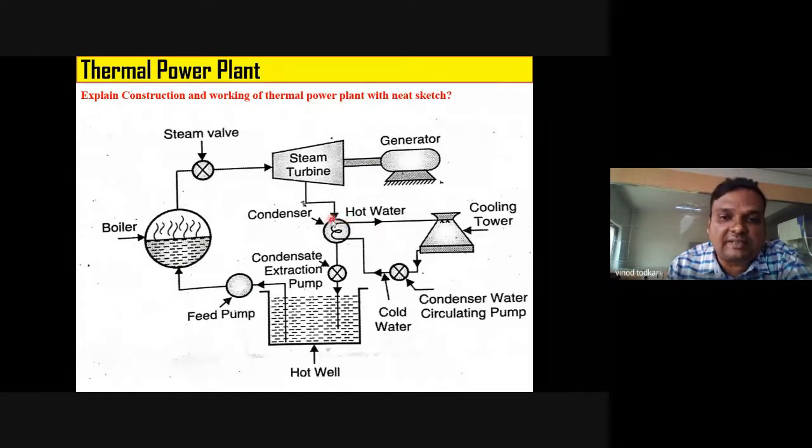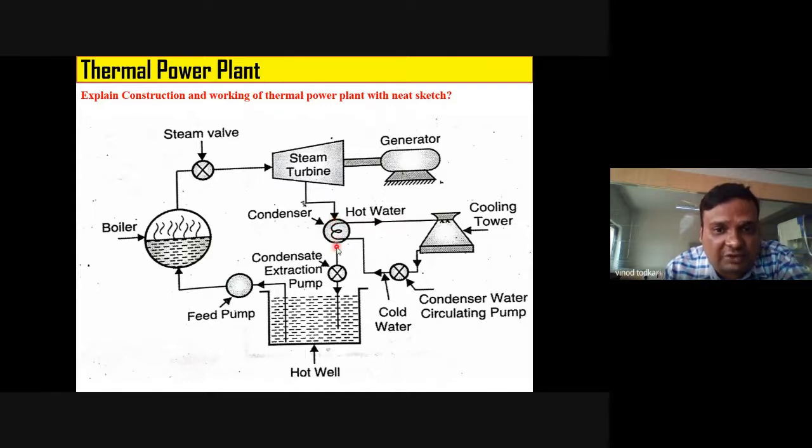What happens? Steam rejects heat, due to which steam gets converted into water, and the water which is flowing through the tubes, it absorbs heat, due to which its temperature increases, right? See here there is cold water which is moving inside the heat exchanger, hot water is leaving the heat exchanger.